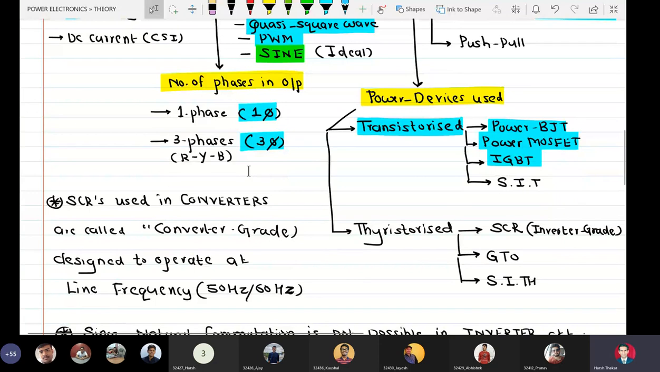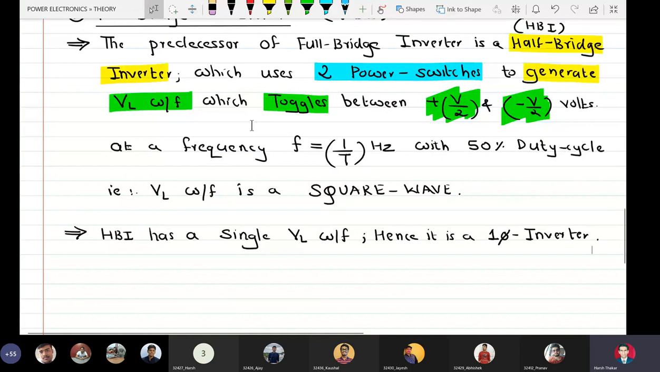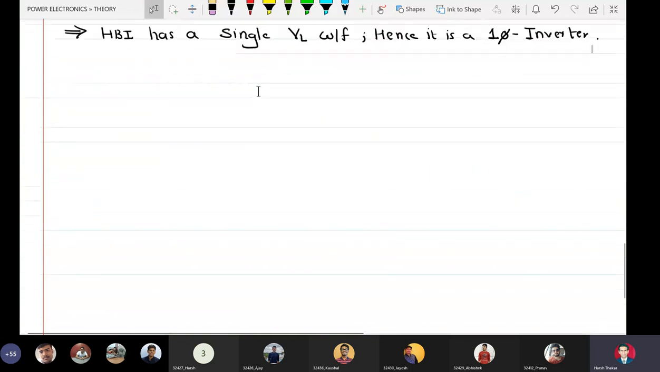of phases in output. If the output has only one load voltage waveform, it is called a single phase inverter. If the output has three voltage waveforms separated by 120 degrees, it is called three phase. So because the half bridge inverter has only a single voltage waveform as output, it is called a single phase inverter.